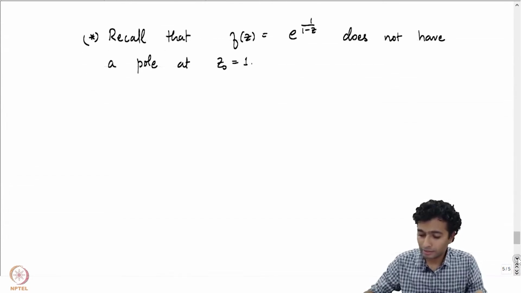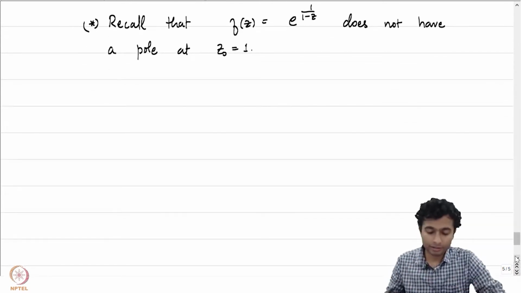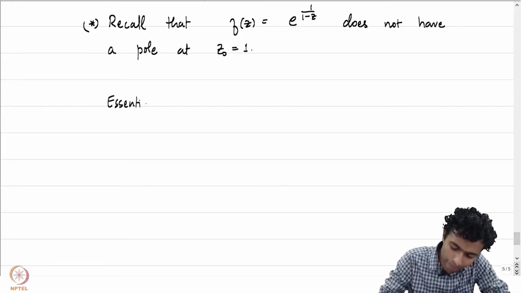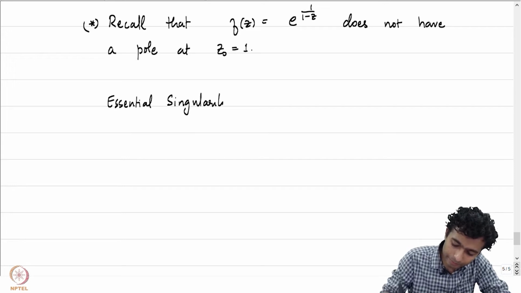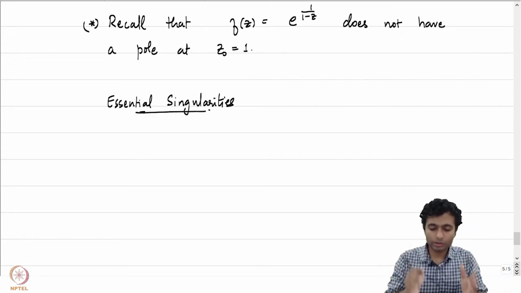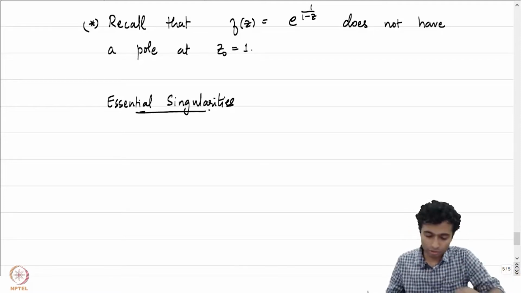So these are examples of isolated singularities which are neither removable singularities nor poles. Such singularities are categorized as what are called essential singularities. Let me just write that down. Essential singularities are precisely those singularities which are neither removable nor poles.